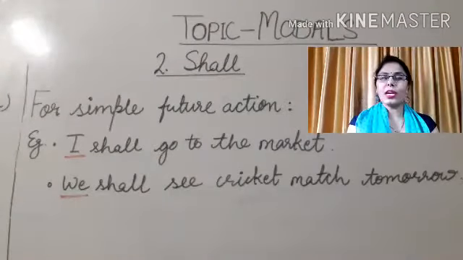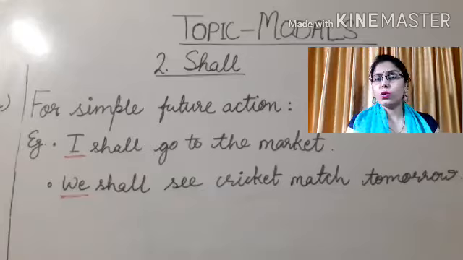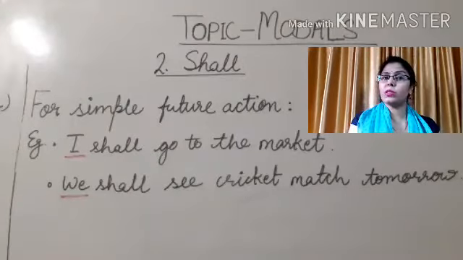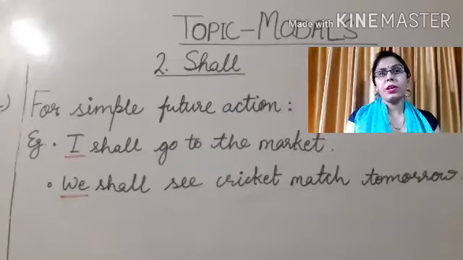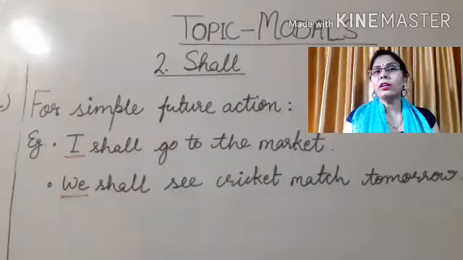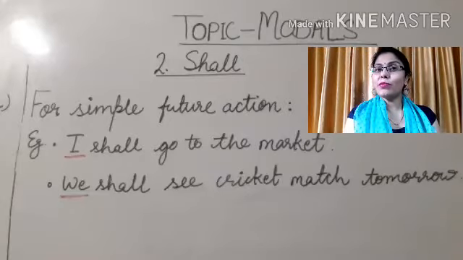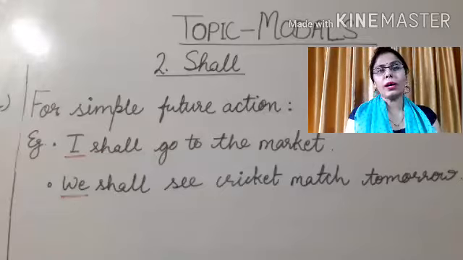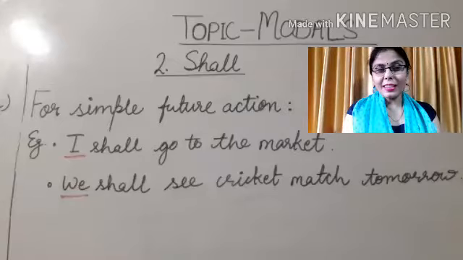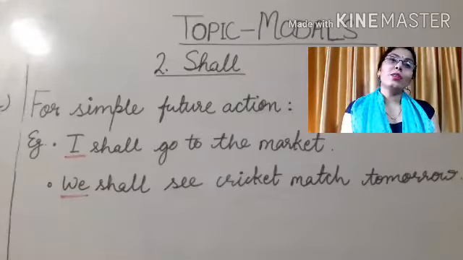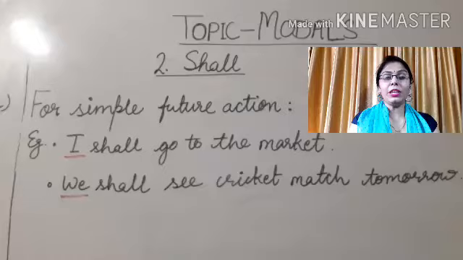Second modal is shall. Shall is used to show simple future action with first person. Unlike will, which is used for second and third person, shall is used for first person. For example, I shall go to the market. Simple future action is here. Shall is used here with I, and I is first person. Second example, we shall see the cricket match tomorrow. Again, shall is used here with we.